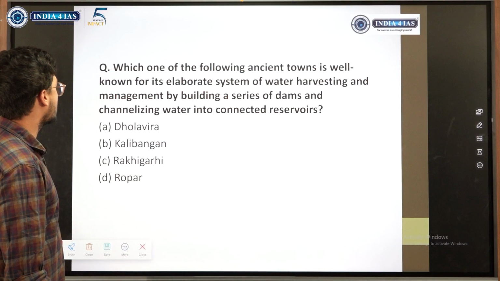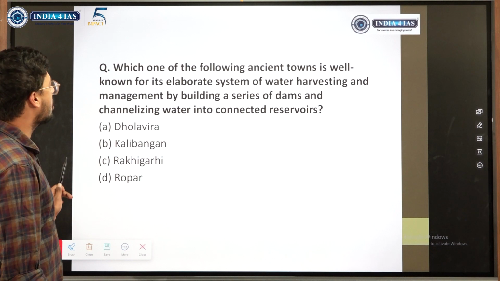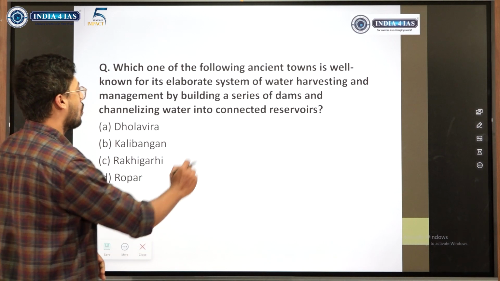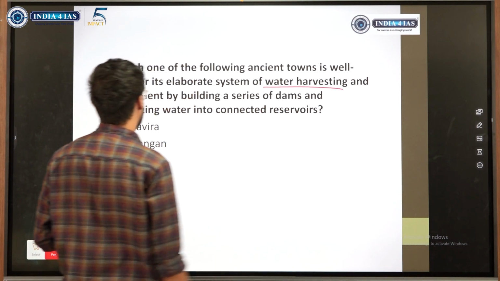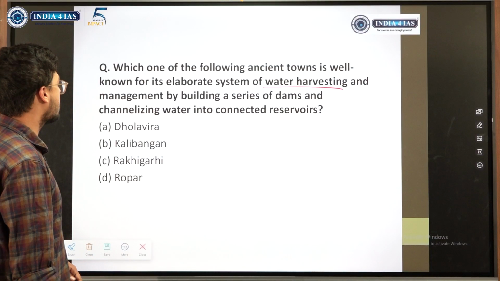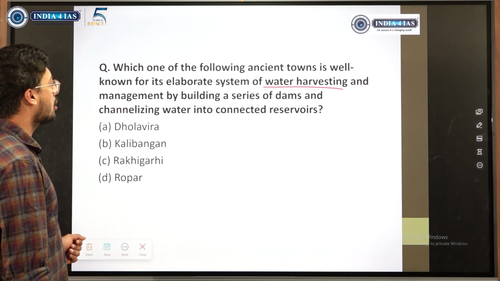Let us look at the next question. Which of the following ancient towns is well known for its elaborate system of water harvesting and management by building a series of dams and channelizing water into connected reservoirs?